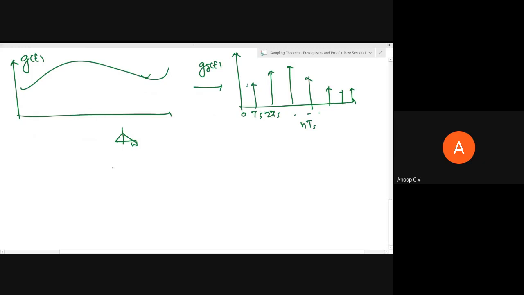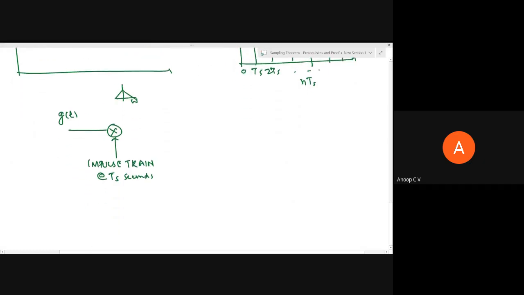Then the sampling process can mathematically be written as the product of g of t and an impulse train at Ts seconds, which means an impulse train in which individual impulses are separated by Ts seconds.